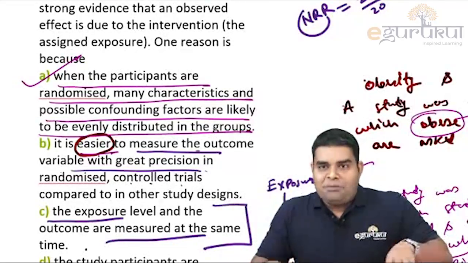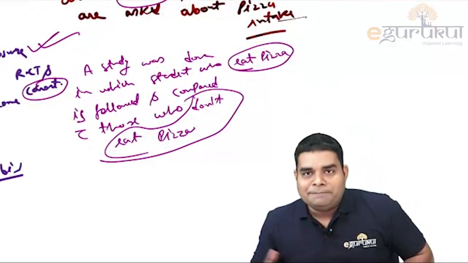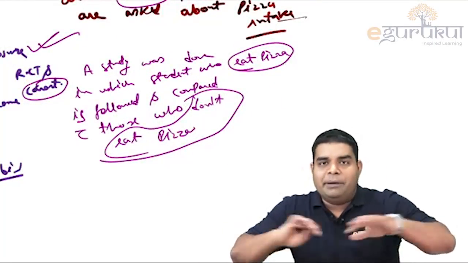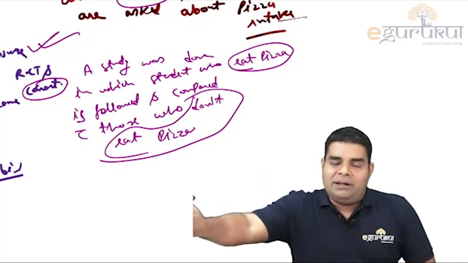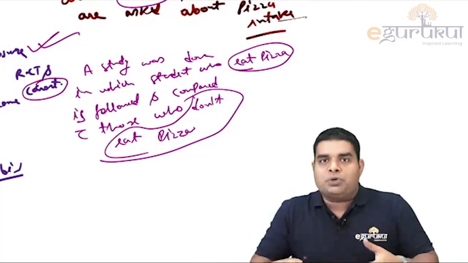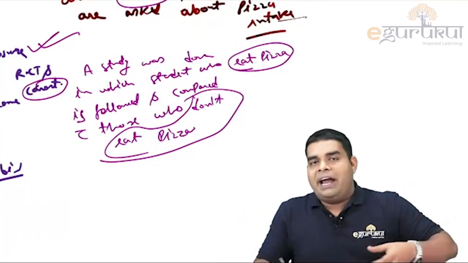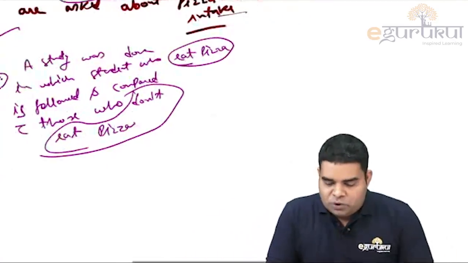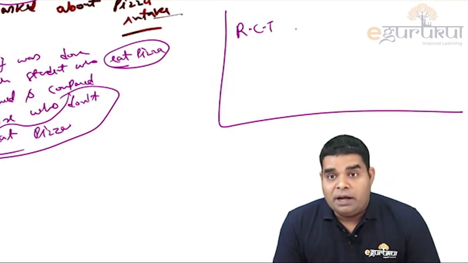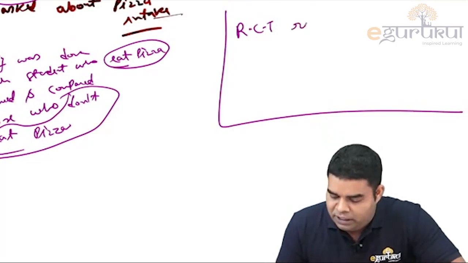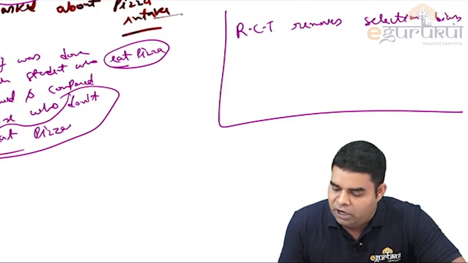So if we want to know the effect of pizza on obesity, and in the beginning we randomly allocate the students, then the obese students will be equally distributed in the two groups. So the obesity or the age and other confounders will go away. So remember this point. This is again another type of question: RCT removes selection bias. First of all, it removes selection bias because now the participants are equally allocated.